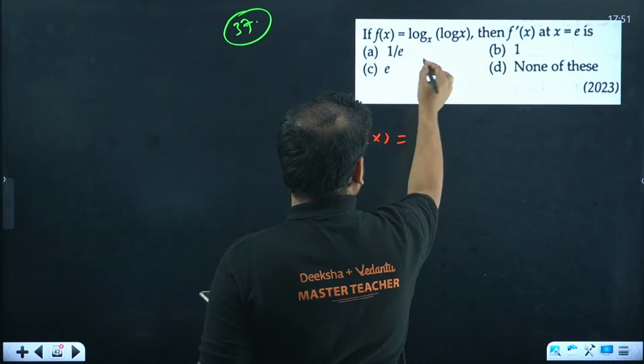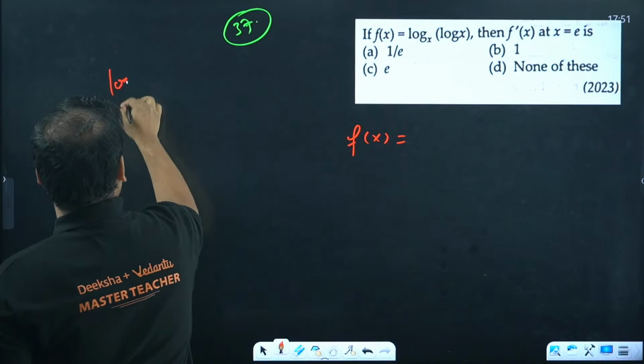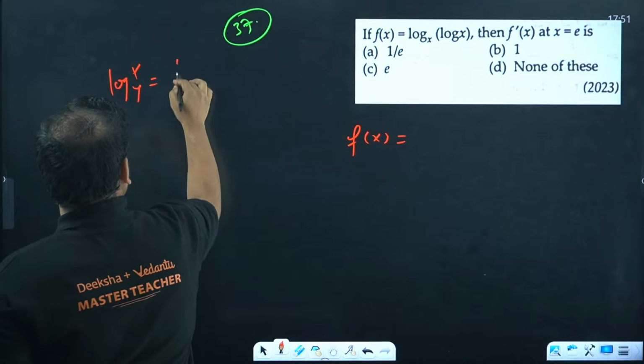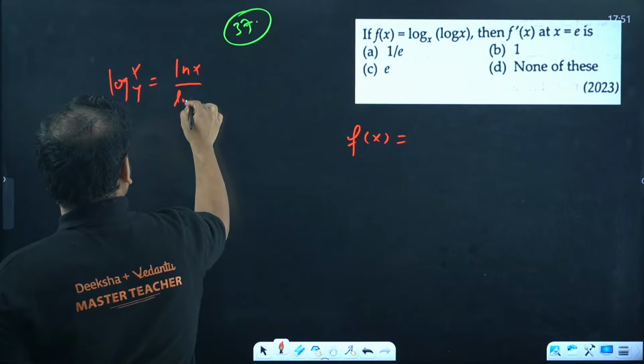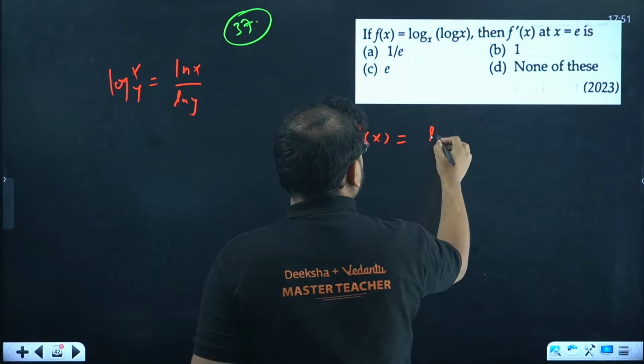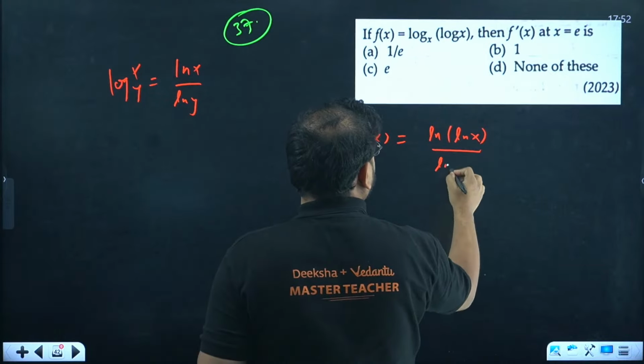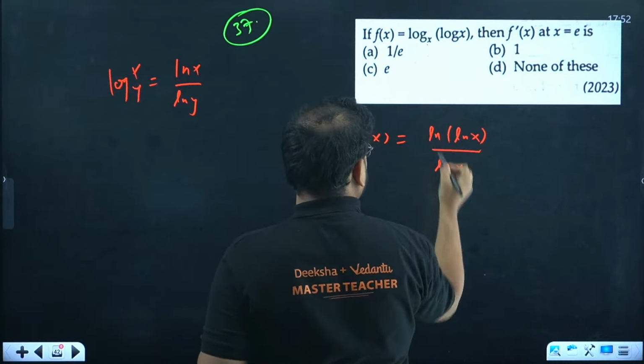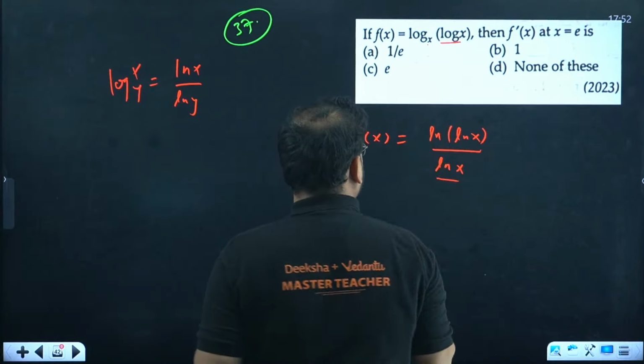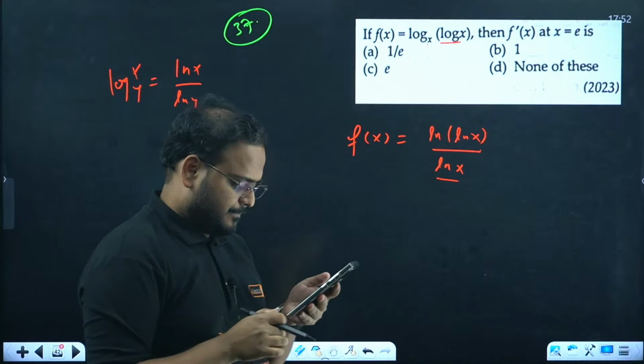For f of x, I can write this property. If I have log of x with base y, write it as ln x upon ln y. So write in this case ln of ln x upon ln of x. From here the ln of x comes, from here ln of ln x comes.